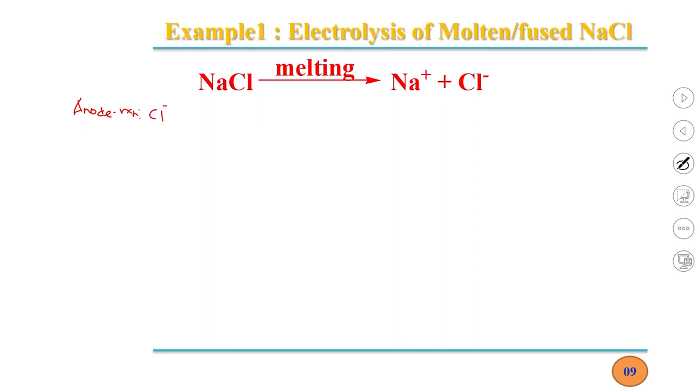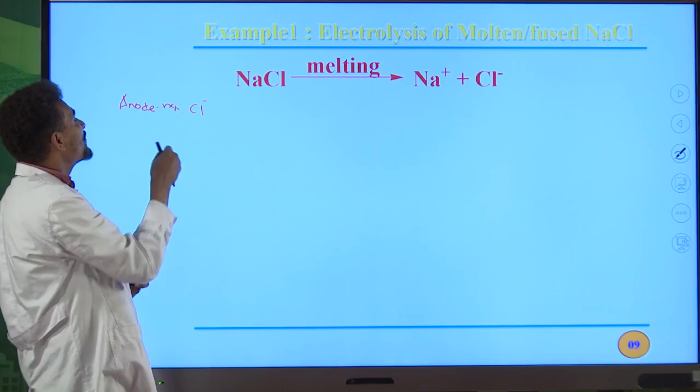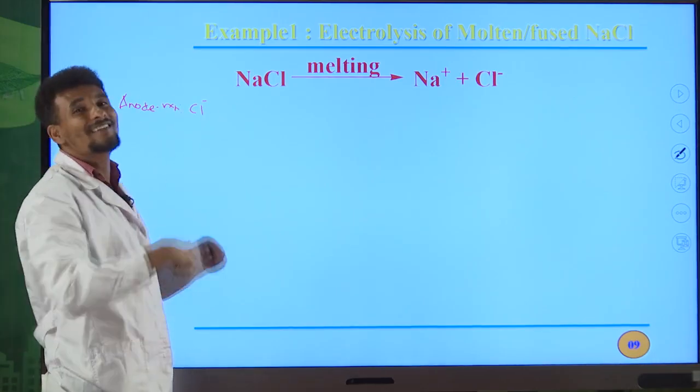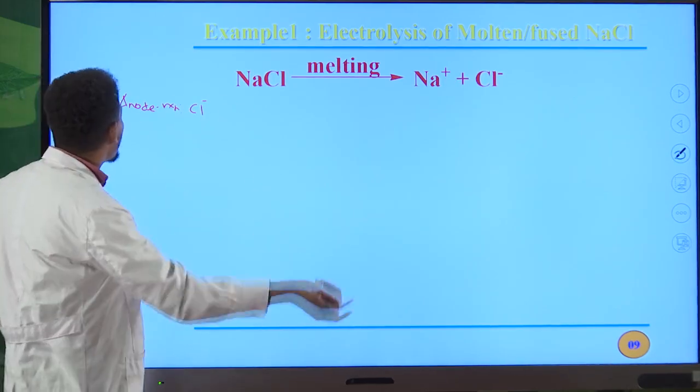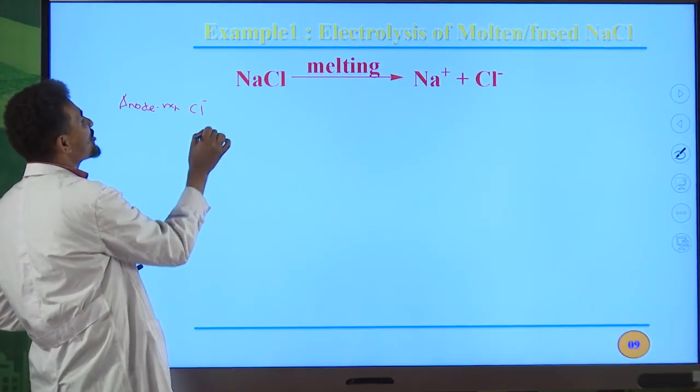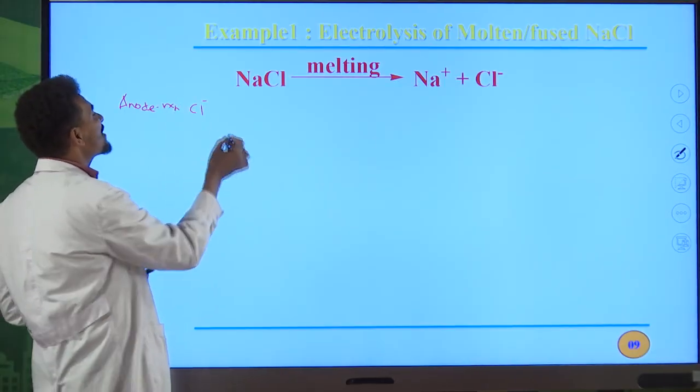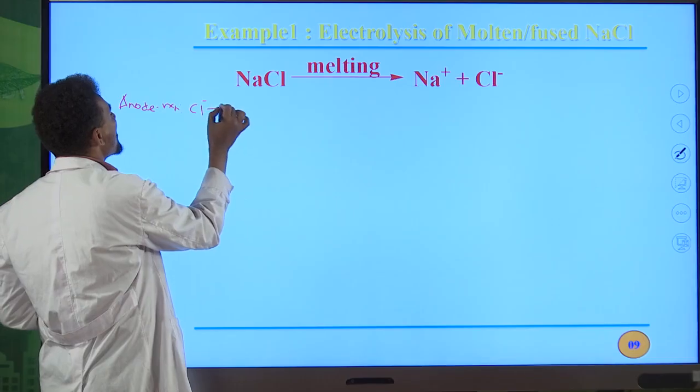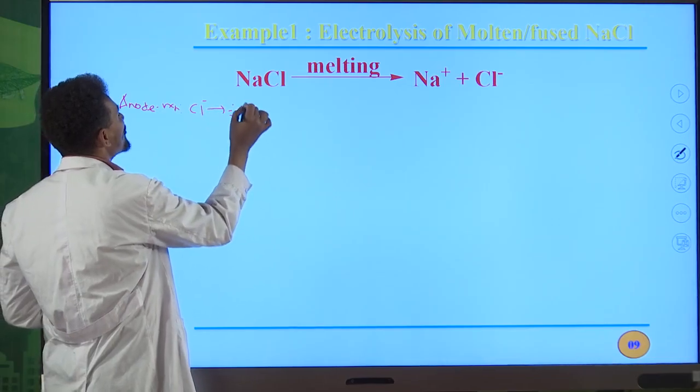So Cl- is an ion, a negatively charged ion. Therefore, it migrates toward the anode, then is discharged by what? Losing an electron. So the anode half reaction, or oxidation half reaction, can be written as Cl- goes to half of Cl2.